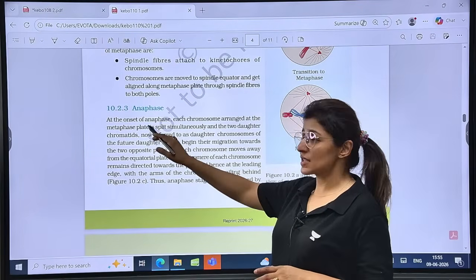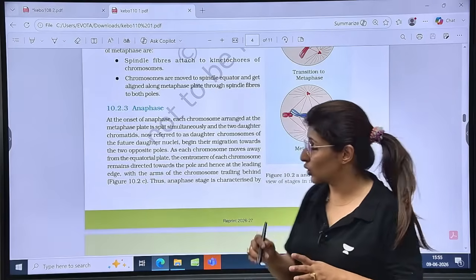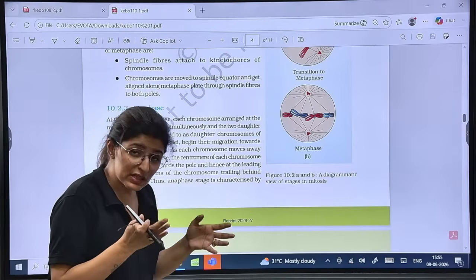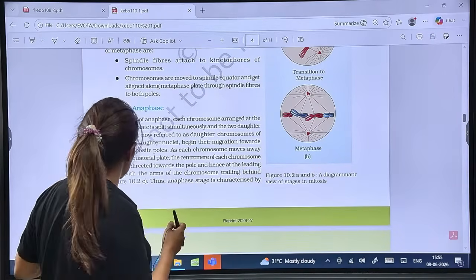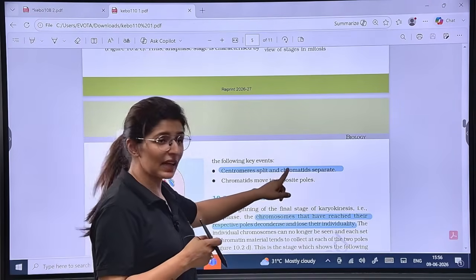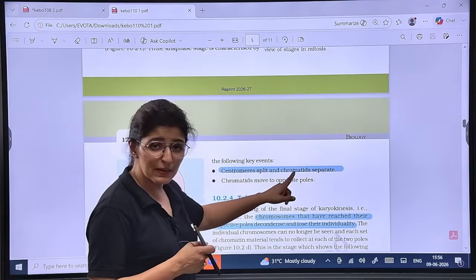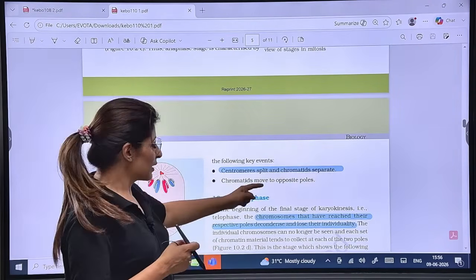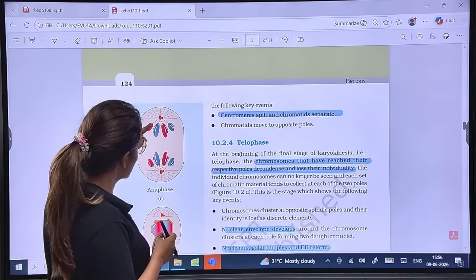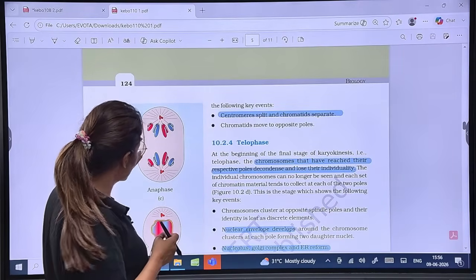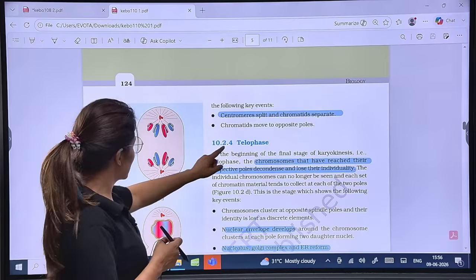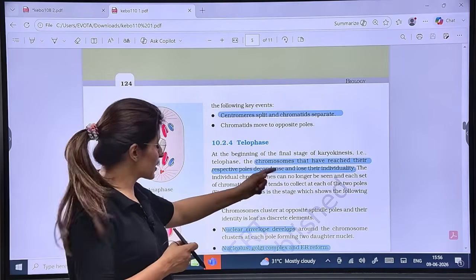Anaphase: now the chromosomes which are arranged on the metaphasic plate will split in such a way that sister chromatids will separate. See here, what is the characteristic feature? Centromeres split and sister chromatids separate and move towards the opposite poles, right? In such a way that the centromere is towards the pole and the chromatids trail behind. Yes, telophase is just the opposite of prophase.